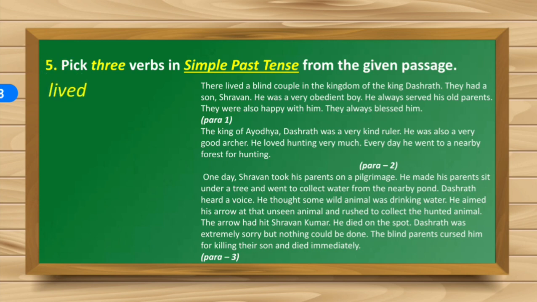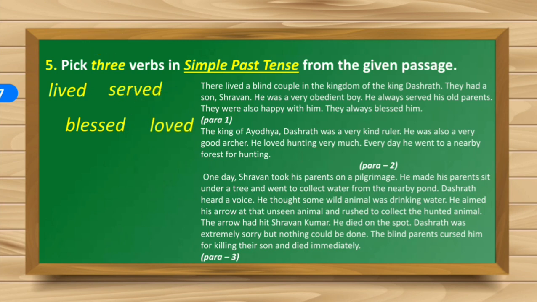There lived a blind couple. So, lived is a verb in past tense. He always served his old parents. Served. They always blessed him. So, blessed is another verb in past tense. He loved hunting very much.